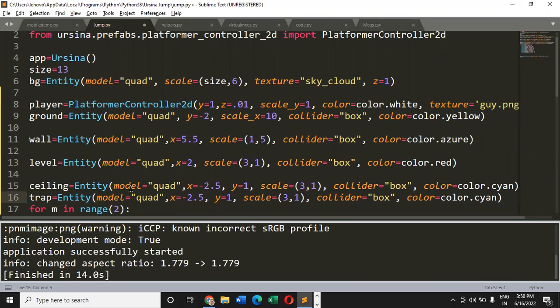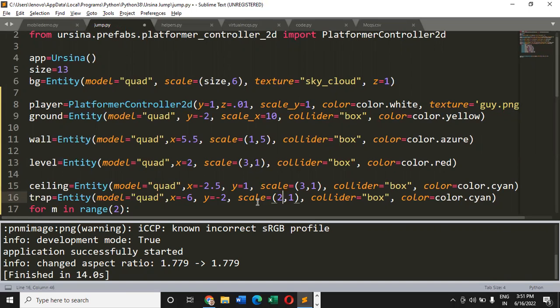Okay, model should be quad. This is perfectly fine. X is equal to, here we can change the value of X because I do not want the trap to overlap with ceiling or any other entity. So let's make it -6, right? And on Y, let's make it -2. Whenever you practice, you can try and play with these values. Just change the values and see what you're getting as the final output. Definitely it will give you a lot of experience.